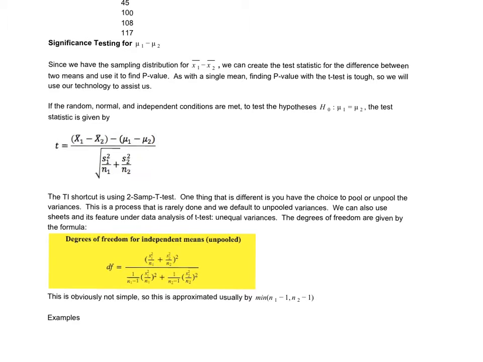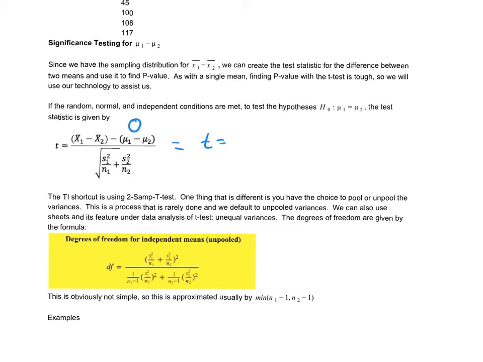Okay, in the last section of part of section 2, we're going to look at how we do a test on the difference of two means. Very similar to how we did the difference for two proportions, we're going to find a test statistic, in our case t, which is found by just the difference of the two sample means minus the difference of the two hypothesized means. This is always 0.